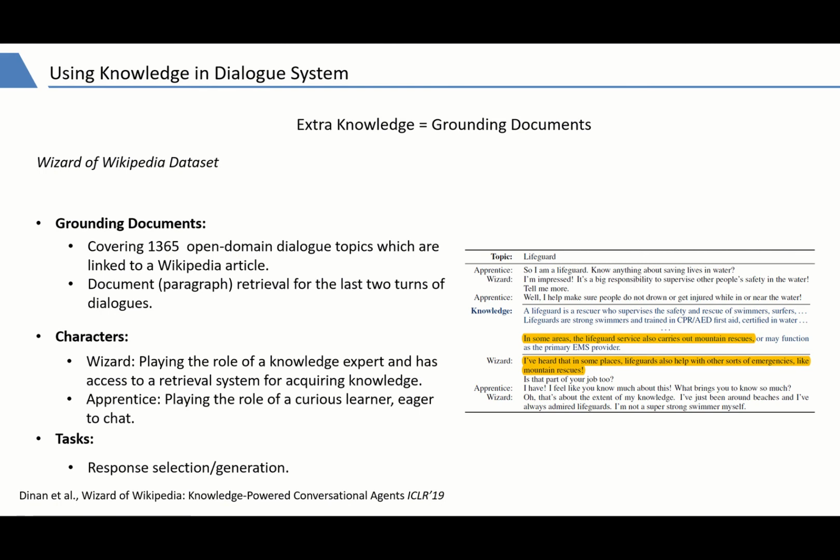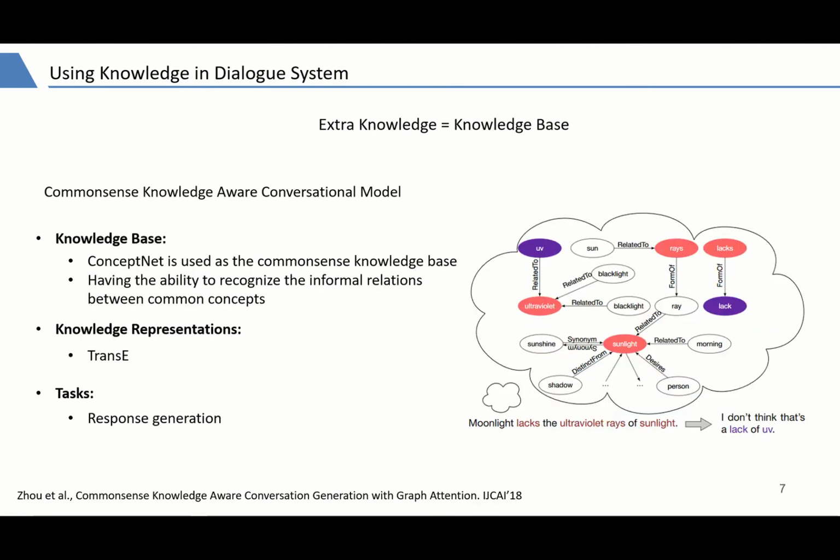This dataset covers over 1,000 natural open-domain dialogue topics, and each topic is linked to a Wikipedia article. We serve these grounding documents as text grounding knowledge in the conversation. If the actual knowledge is structured knowledge such as knowledge graphs, Zhou first attempts to use large-scale commonsense knowledge in conversation. The knowledge base they use is ConceptNet, and the knowledge representation they use is Chang.